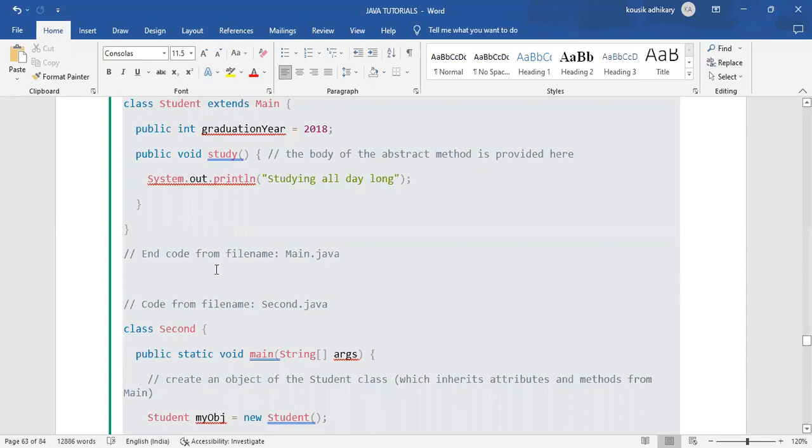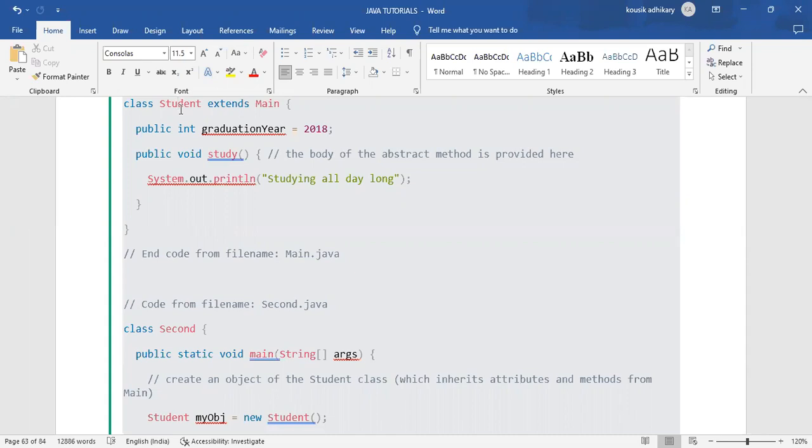Yeah. Just because the student class is a separate class, within that student class we are inheriting all the data of the main abstract class by using extends.